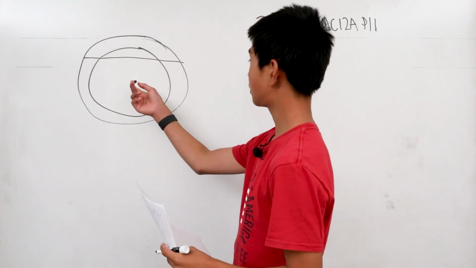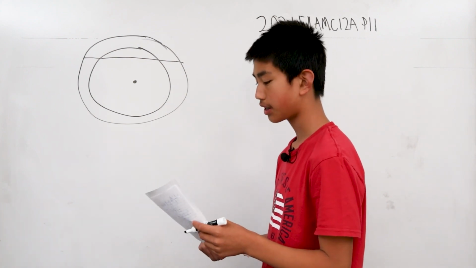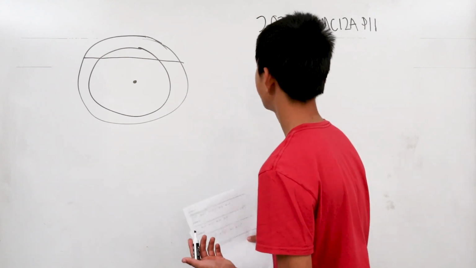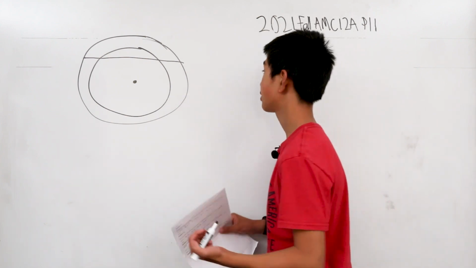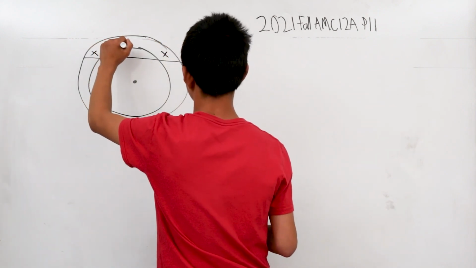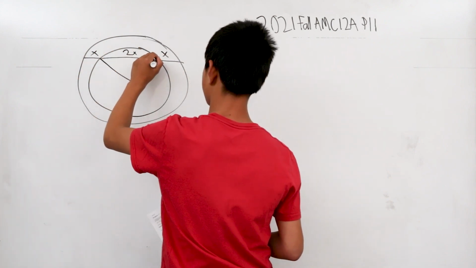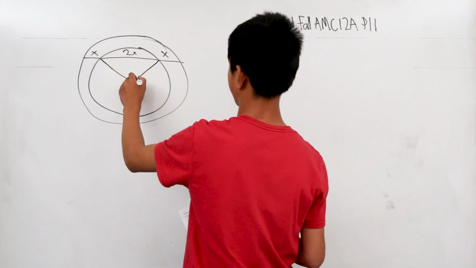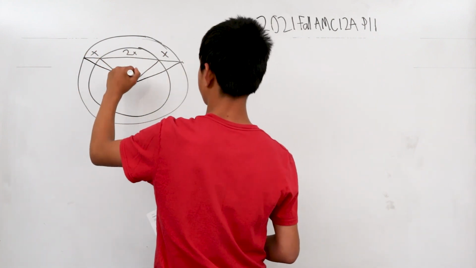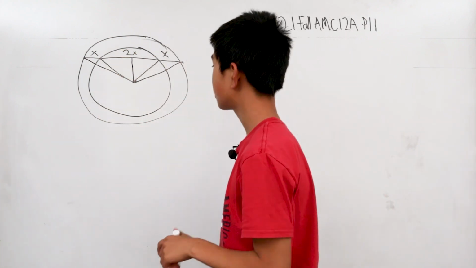Say this point is the center of both circles, as they're in the same center. That's what it means to be concentric. We can start setting variables. Let's let this one be x, therefore this one's x, so this has to be 2x. If we draw all lines connecting from these points of intersection of the chords, we get something like this. And when we draw a perpendicular bisector, we get an odd looking shape like this.